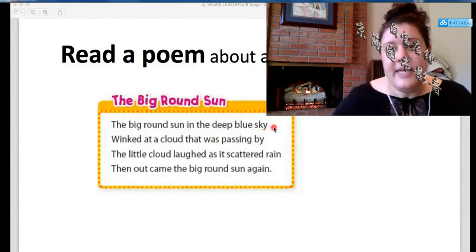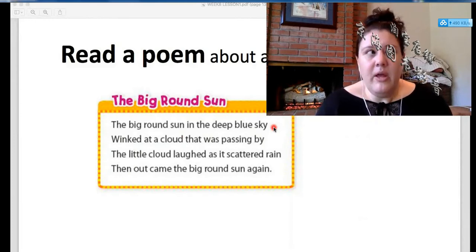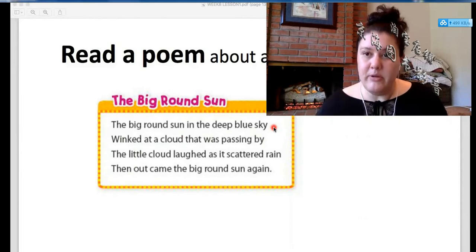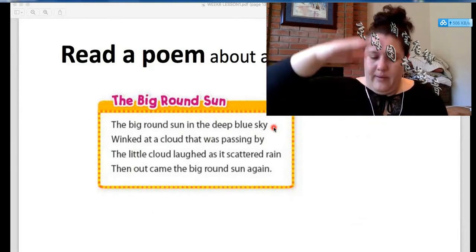So deep in this sense doesn't mean deep like the water is very deep. Okay, deep blue means that the sky is a very dark blue. So when we use the word deep to describe a color, it means that it's a darker color. So like a deep blue is like a dark blue, okay? A deep red is a dark red, okay? So deep doesn't mean how much of it there is, right?